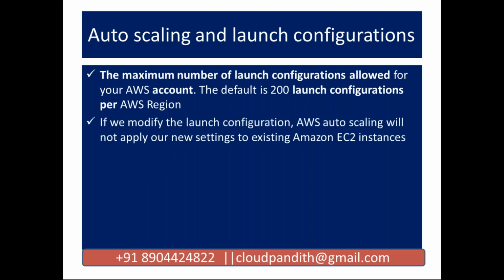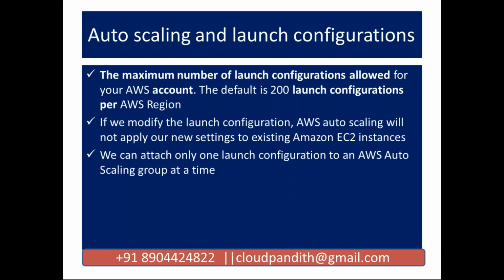Next, if we modify the launch configuration, AWS auto scaling will not apply our settings to the existing Amazon EC2 instances. What it means is, let's say currently 2 servers are running, but now you have changed your configuration parameters from 8 GB to 16 GB. This change will not be applied to the existing servers. Already these servers are launched, so the new parameters we have changed will not apply on them. That configuration change will not apply on the existing servers.